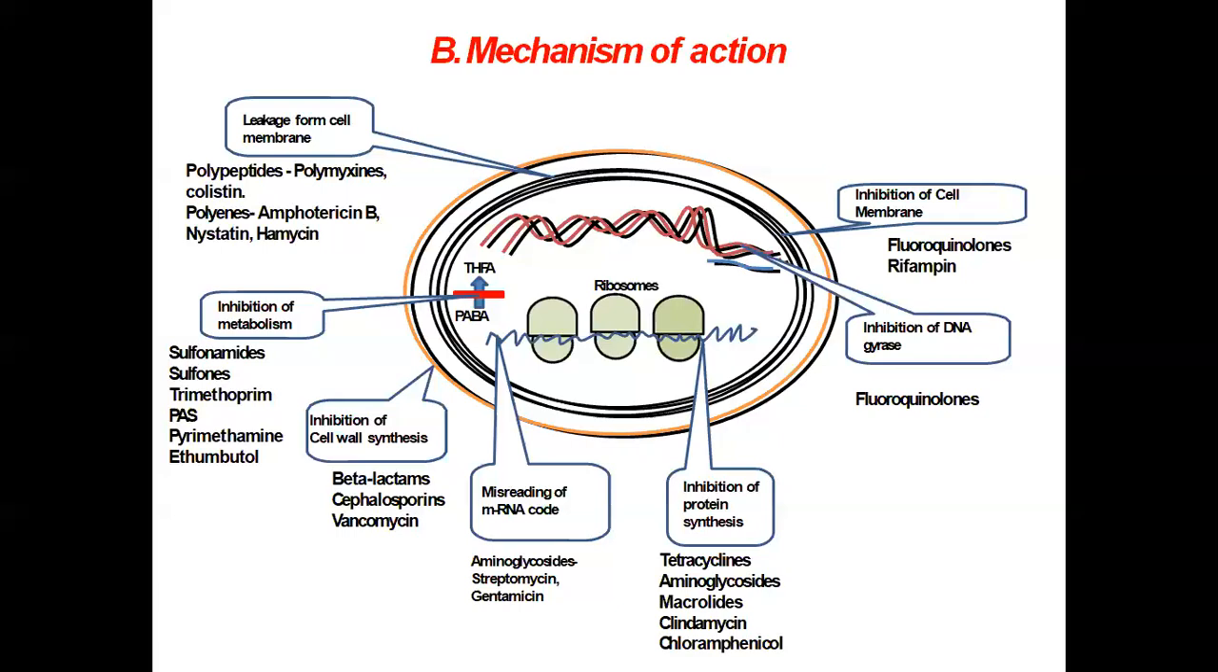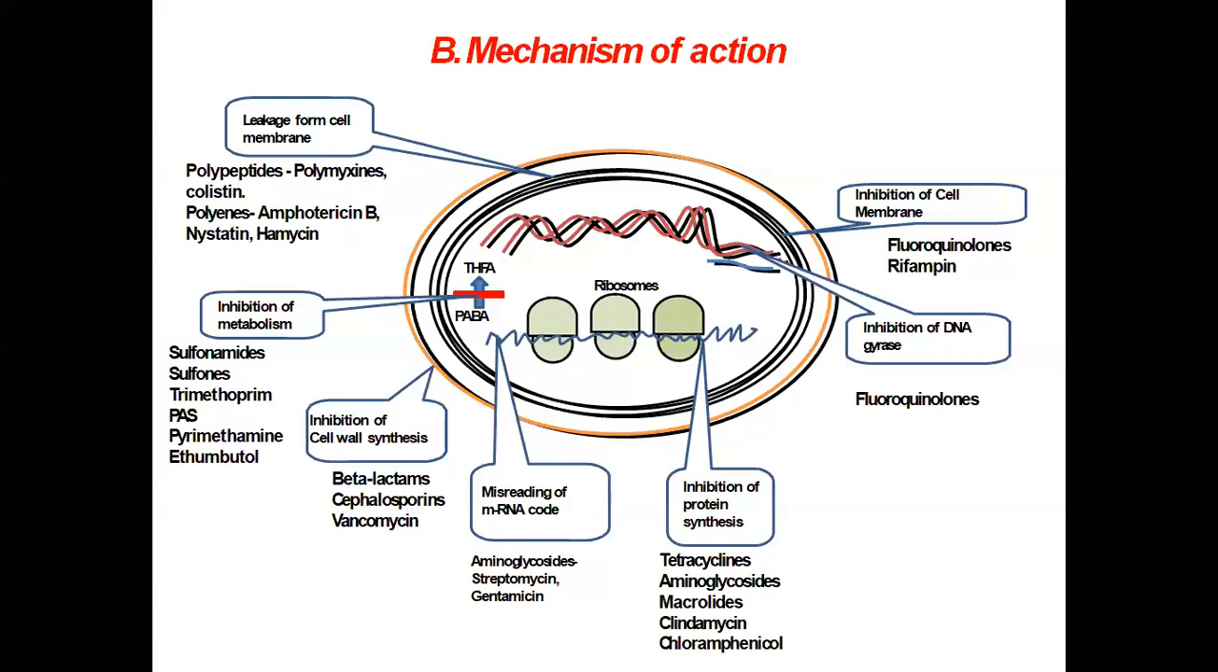Sulfonamide particularly is not producing folic acid, which is essential for the growth of the organisms, and therefore the growth of organism does not take place. So it inhibits the growth and its multiplication. So these are the agents which produce their antimicrobial action by causing these various mechanisms of action. Then another classification depends upon the type of organism against which it acts.